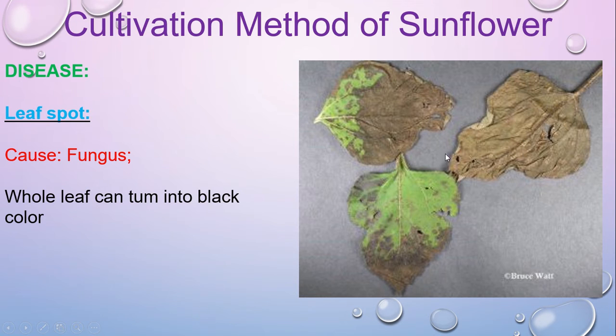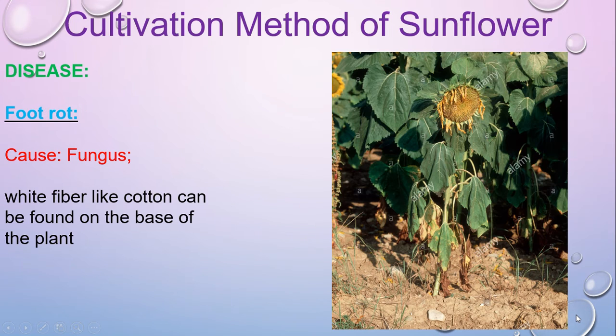This is called leaf spot of sunflower, and it is caused by fungus. So for this disease, you have to apply fungicide in the field. Before that, you have to remove all the spotted leaves from the field.